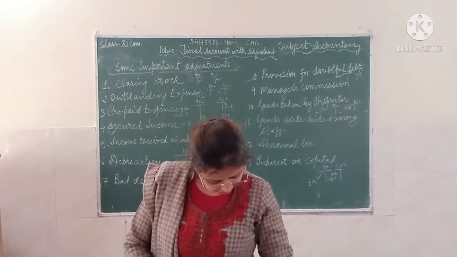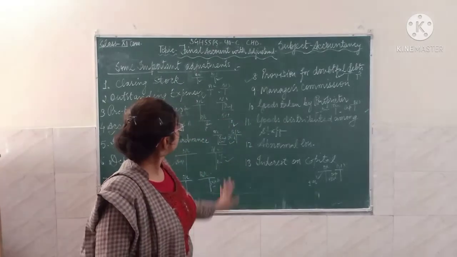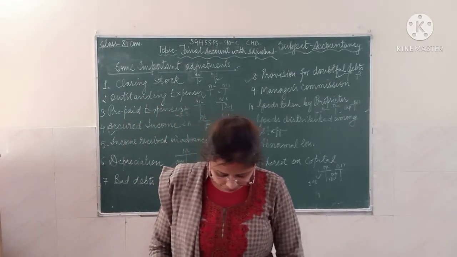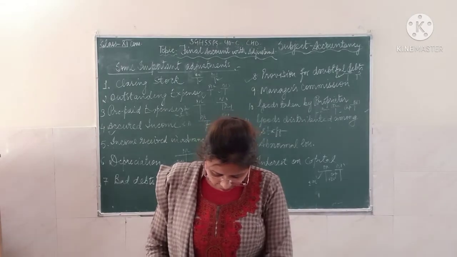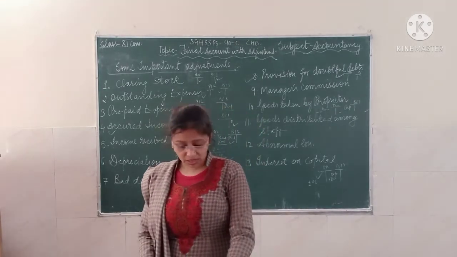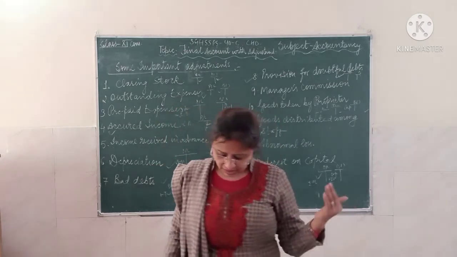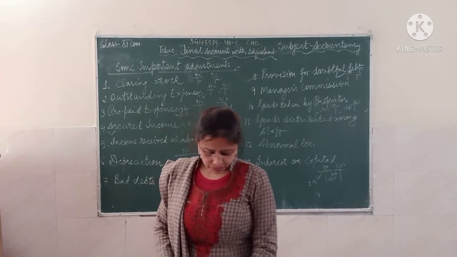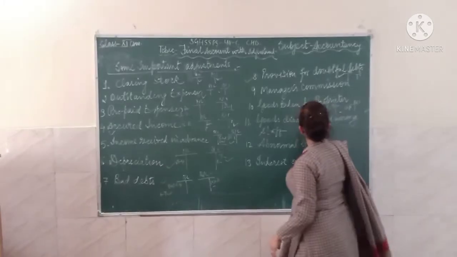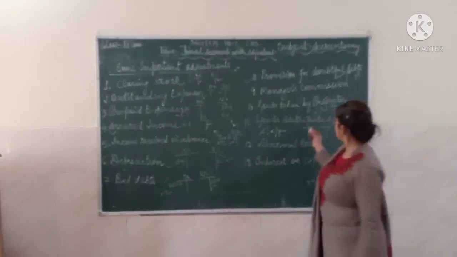Now move to the next, that is abnormal goods distributed among the staff for the welfare. Now it is also taken in the trading account. It will be the same, because here also you are using the goods not for the sale but for use.